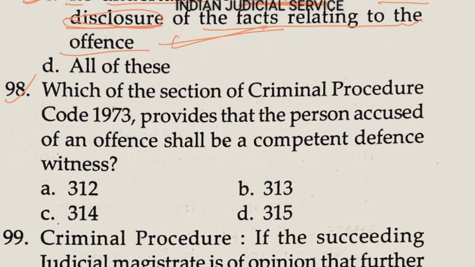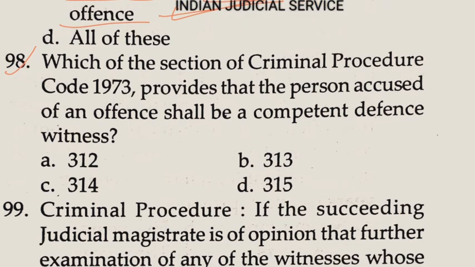Now question number 98. Which section of CrPC 1973 provides that a person accused of an offense shall be a competent defense witness? So the accused is a competent witness under section 315. So the answer here is option D.